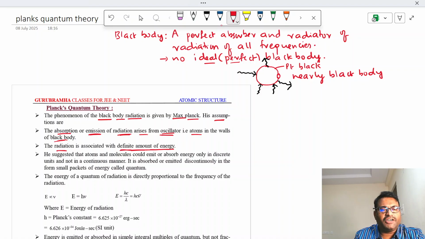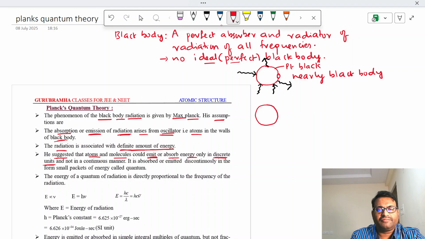So Max Planck suggested that atoms and molecules, so this metal possessing atoms, right? Now let us consider this as a black body. It is emitting or absorbing energy only in the form of discrete units.